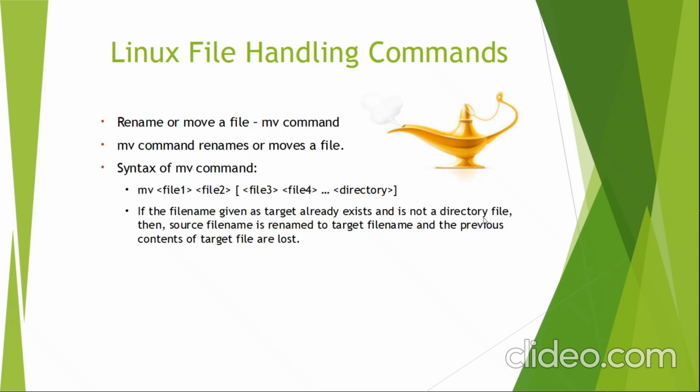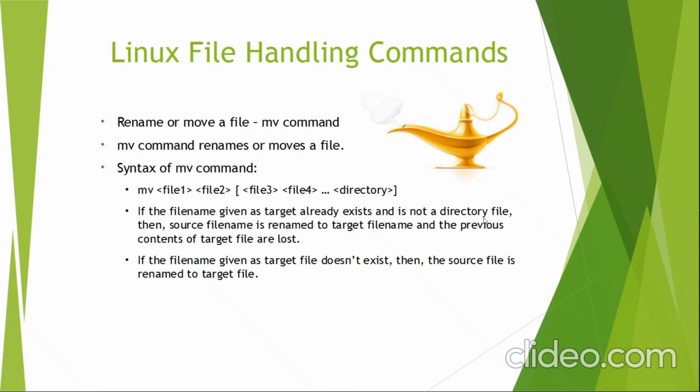If the file name given as target already exists and it is not a directory file, then what will happen? The source file would be renamed to the target file, wherein the previous contents of the target file are lost. The source file's contents would be intact, but it will be renamed to the target file, and whatever target file contents were there would be lost.